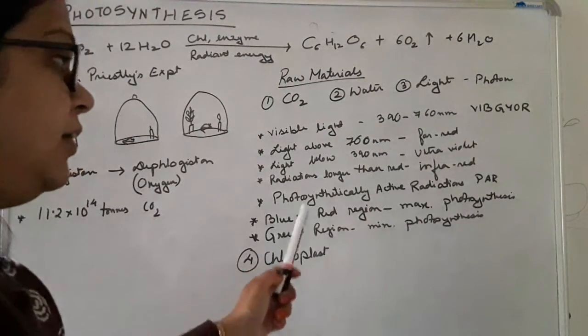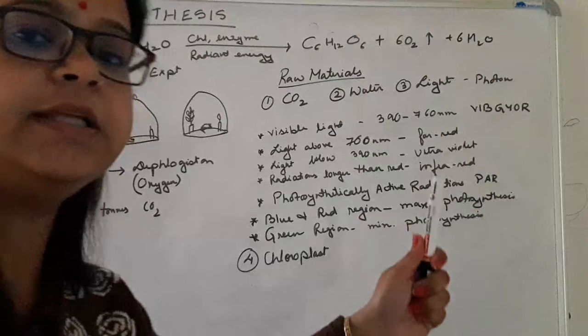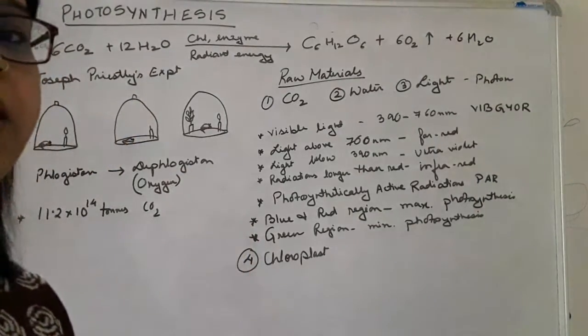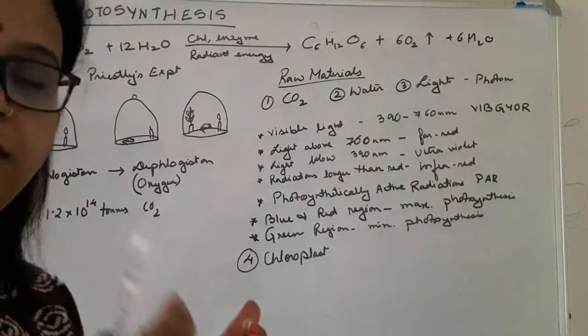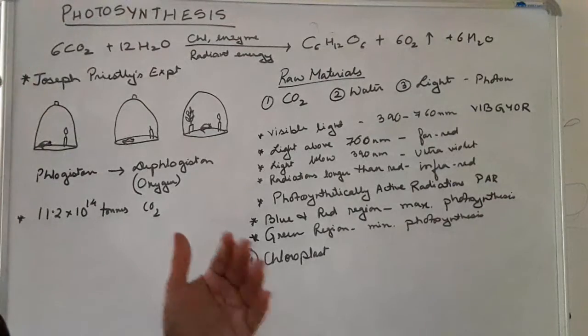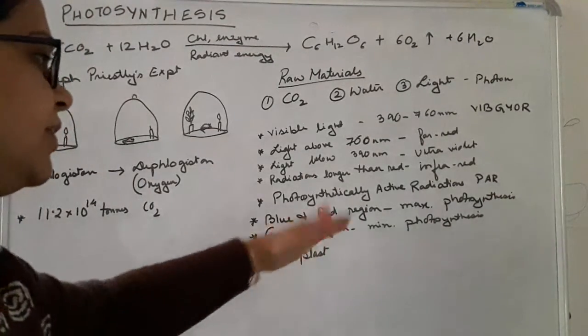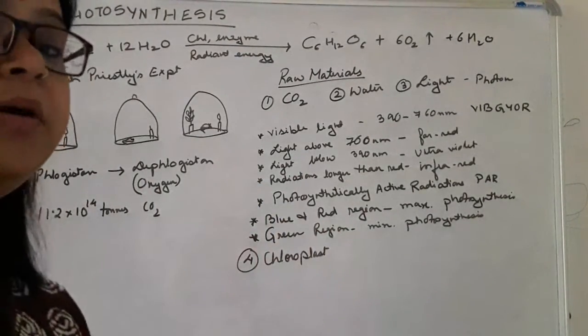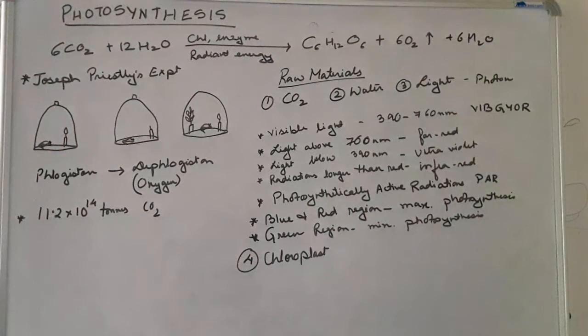Now we are saying that chlorophyll is applied in green plants. So normally it sounds like green is the region where maximum photosynthesis takes place. But actually, in the blue and red regions, the maximum amount of photosynthesis takes place, and in the green region, minimum photosynthesis takes place.